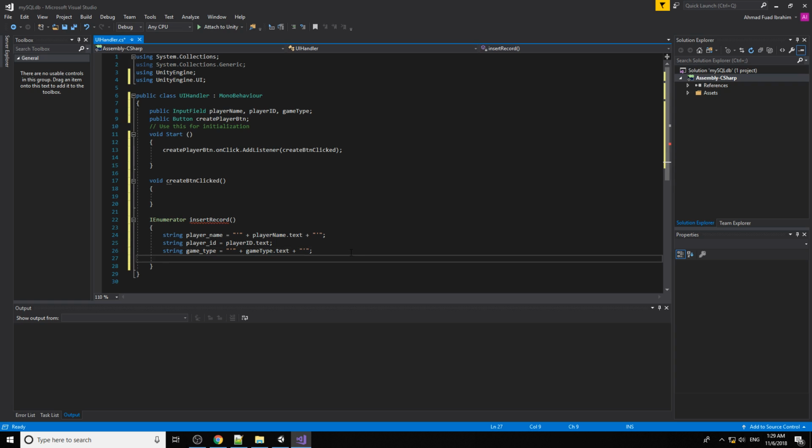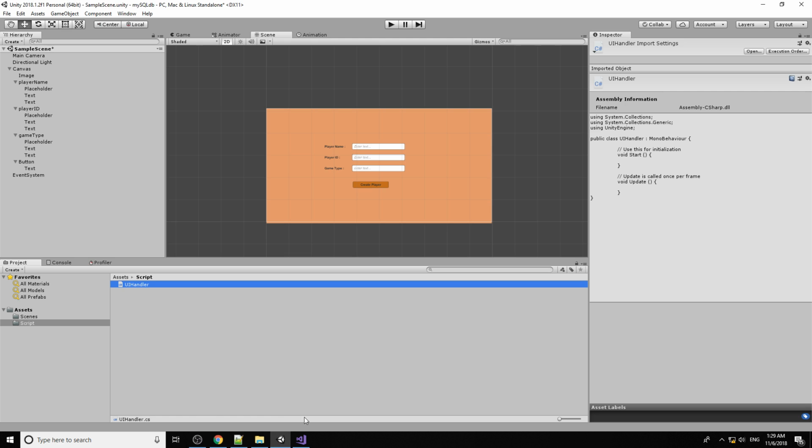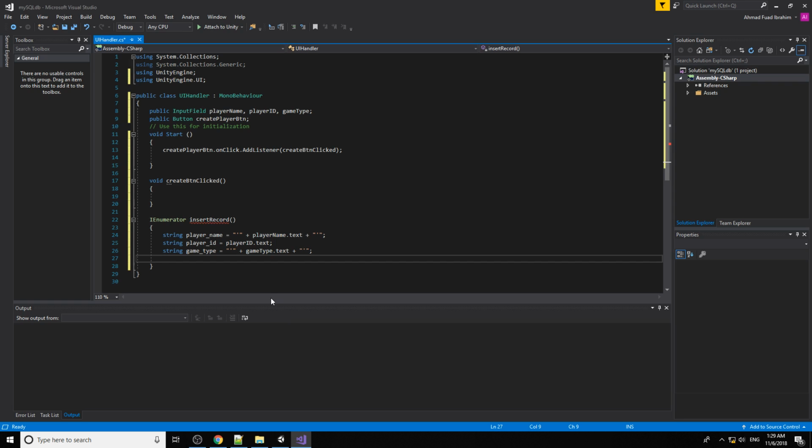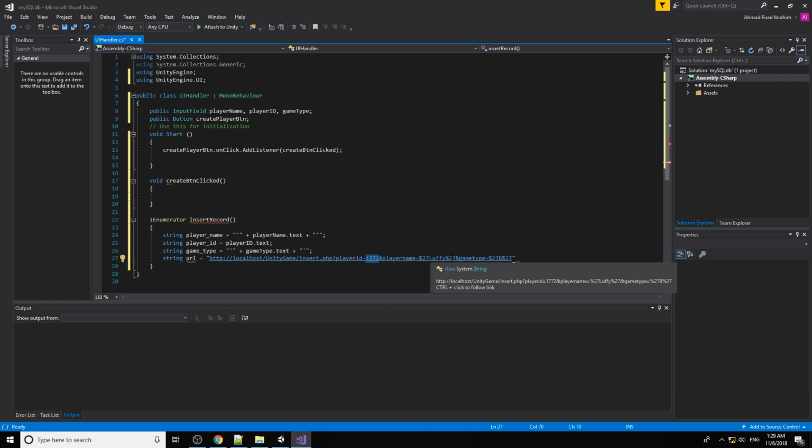Next we want to create all these functions, so I just copy from here. Insert. I want to have a string for URL equal to this one. But we want to replace this ID, the player name, and the game type using the variables that we created.